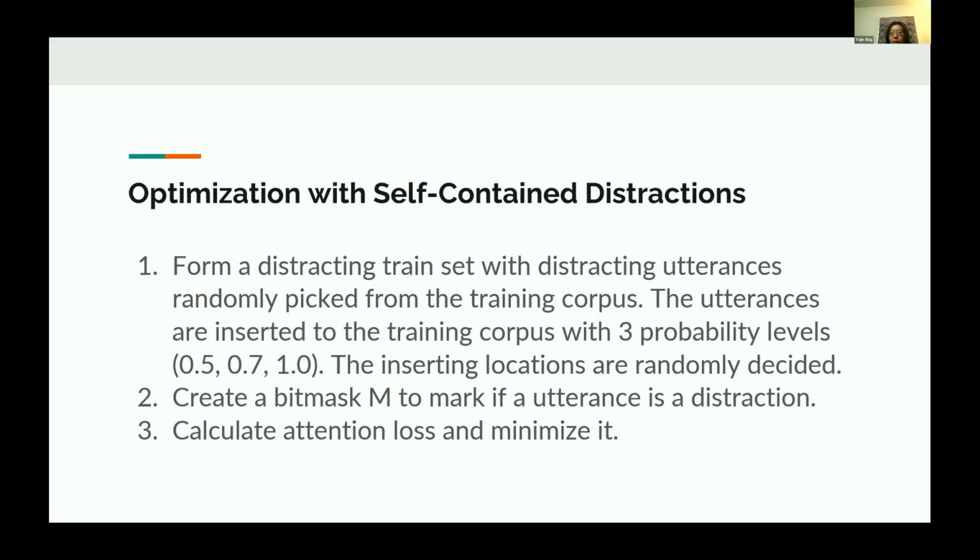We calculate an attention loss on these distractions and minimize the loss during the training. This is a formula to calculate the attention loss. We calculate attention loss with different formulae for different methods.